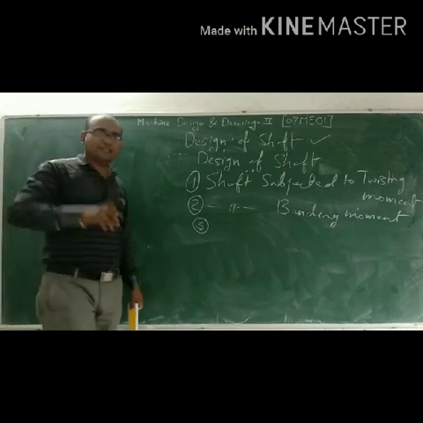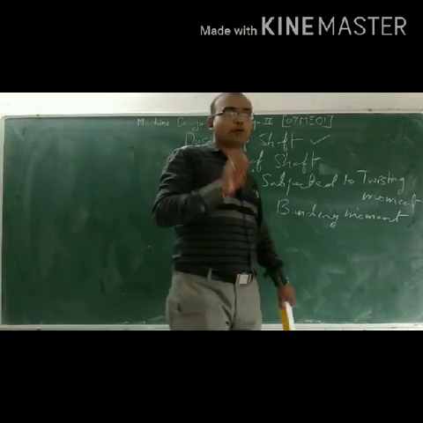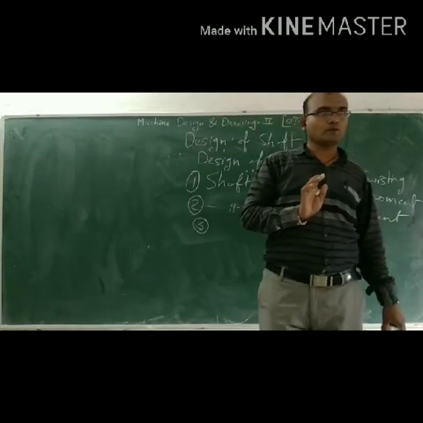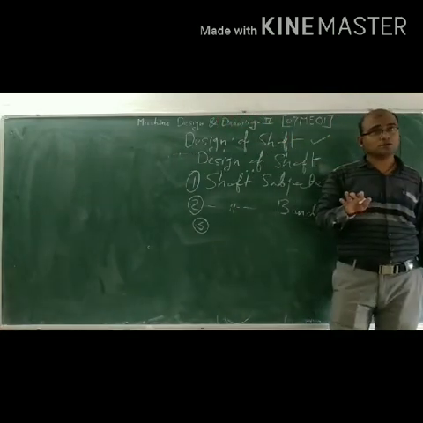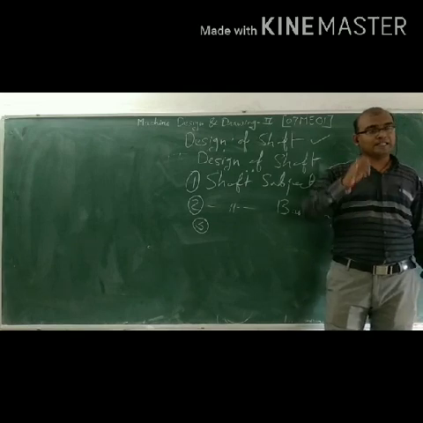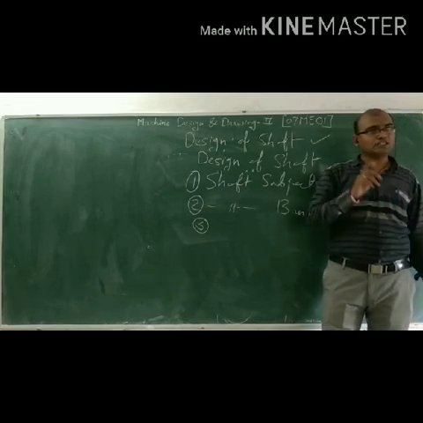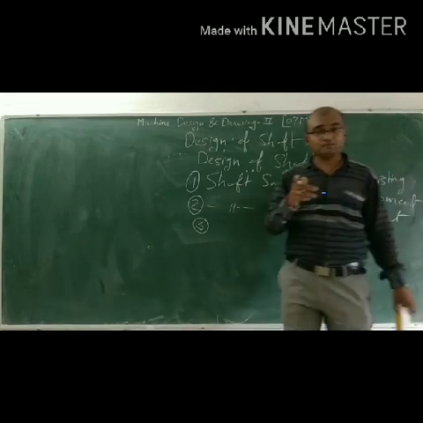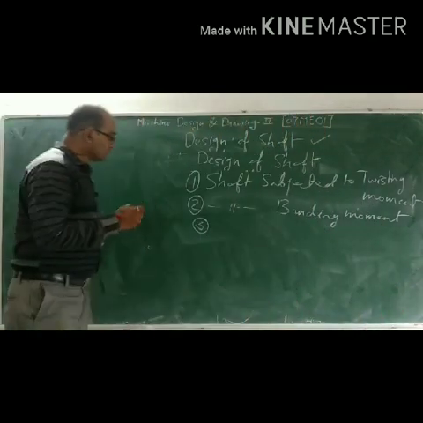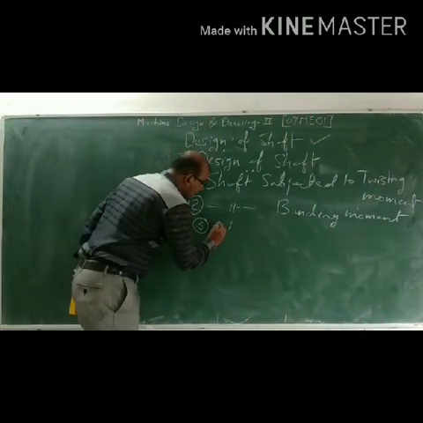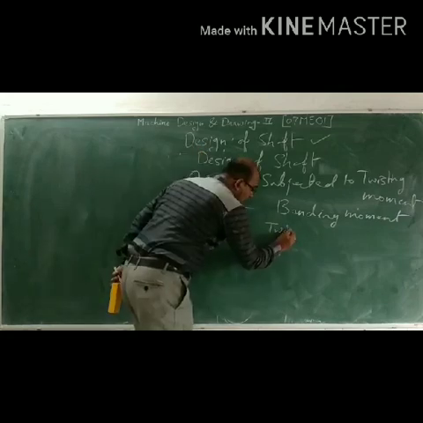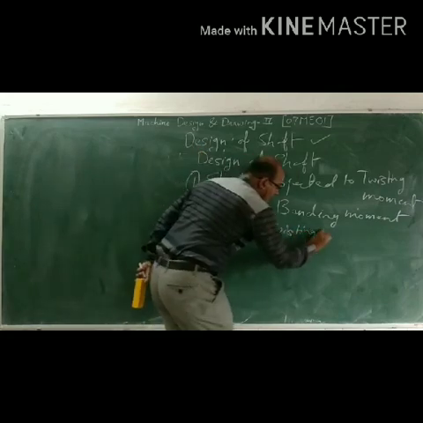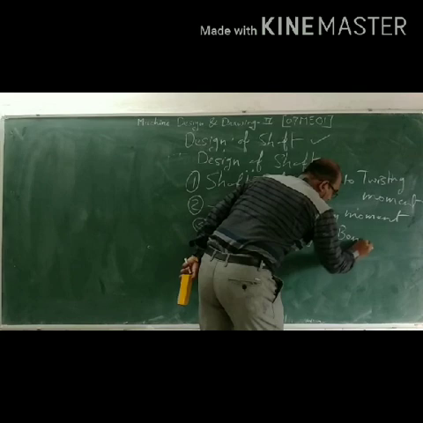In your design of shaft, problems are a minimum of 12 to 13 marks. Suppose they give a 12 to 13 marks problem, it's on the shaft and bending moment.